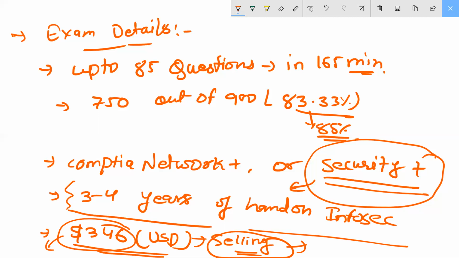Let me come to the CompTIA career part, how CompTIA is starting the courses here. That is what we are going to discuss. Let me come to that.